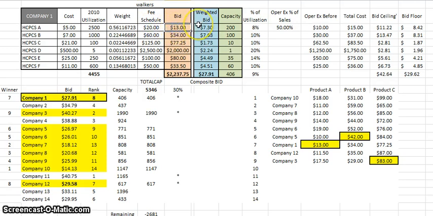The rules of the program say that your bid has to be lower than the fee schedule. So in this case, let's take a penny off the fee schedule. That's considered lower. Let's do that for every one of the items. So this would be $59.99, $124.99, $24.99, $99.99, and $49.99. So by taking a penny below the current fee schedule, we would effectively come up with a weighted composite bid of $42.64. That is the bid ceiling.